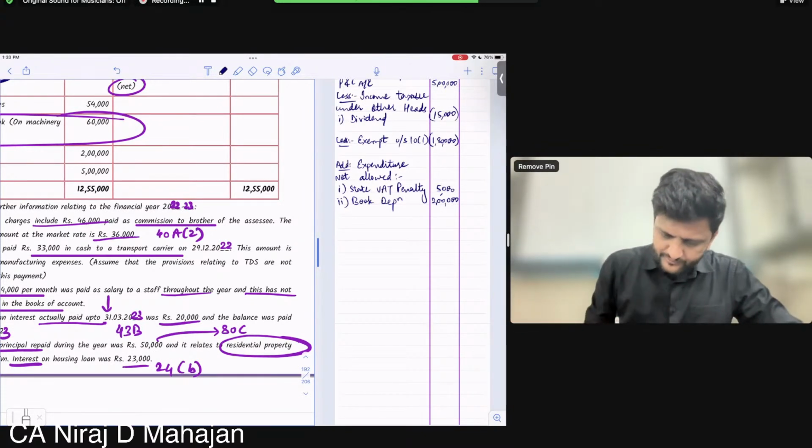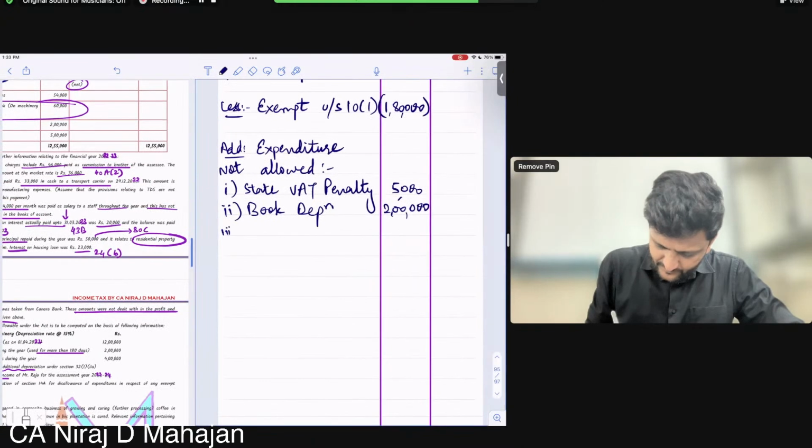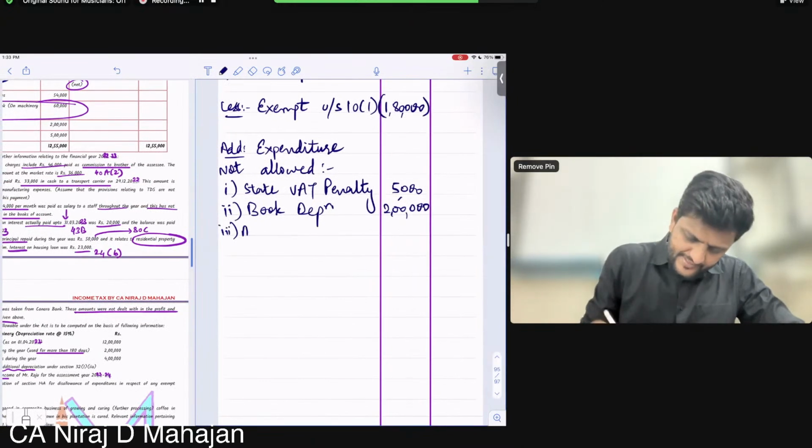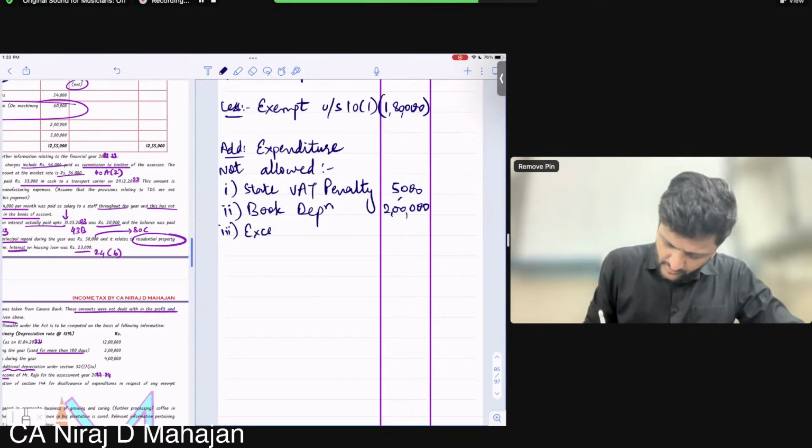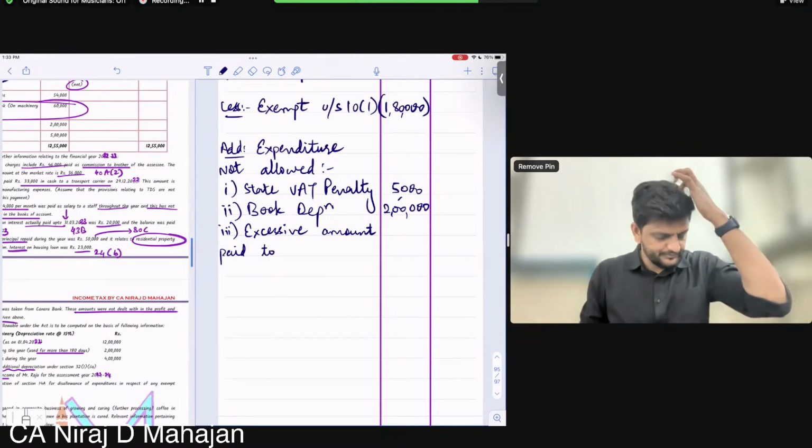So disallowed. Write down. Excessive amount. Paid to specified person.